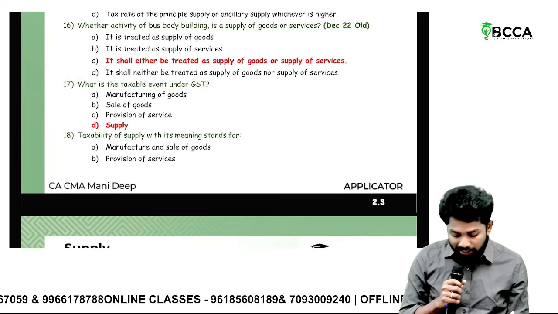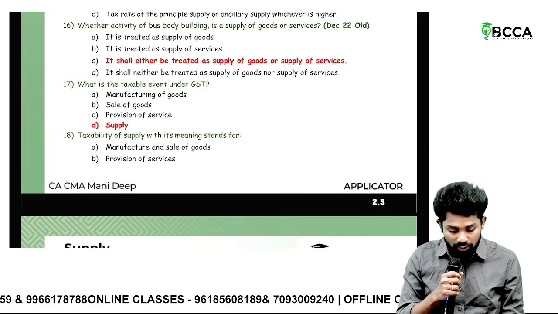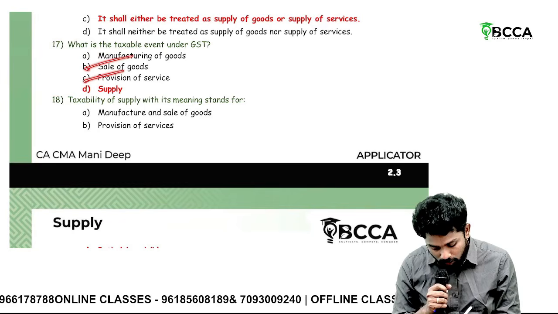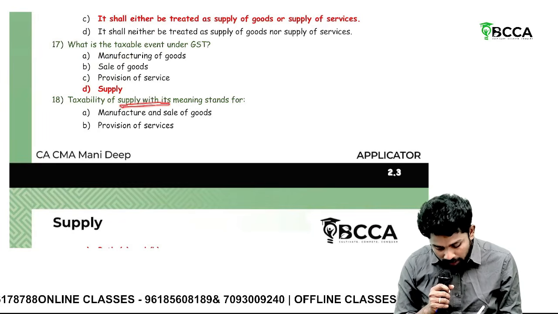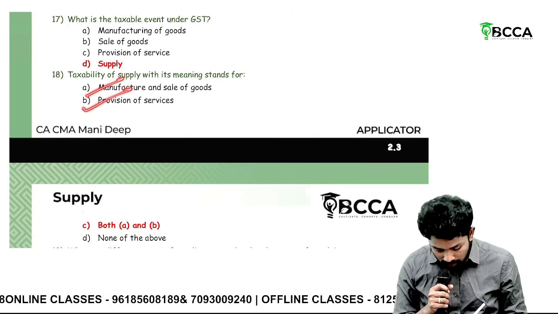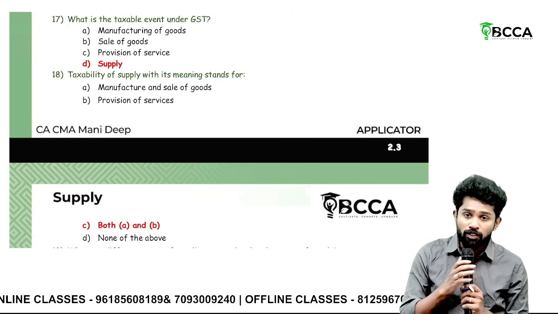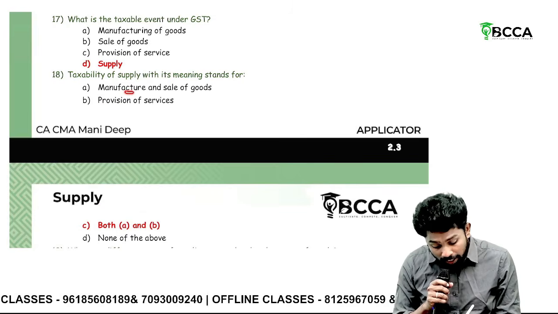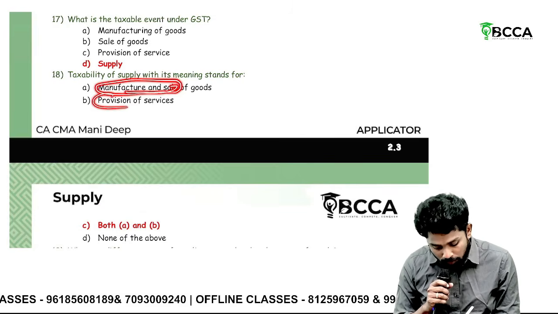What is the taxable event under GST? GST triggers when there is supply. Next, taxability of supply: not manufacture, not sale, not provision, it is supply. Within the meaning of supply, manufacturing of goods covered, provision of services covered, both A and B. Then the right answer is both. So supply includes sale, transfer, barter, exchange, license, lease, rental, disposal, all those things. Manufacture and sale, so sale is covered, and providing service is also covered.